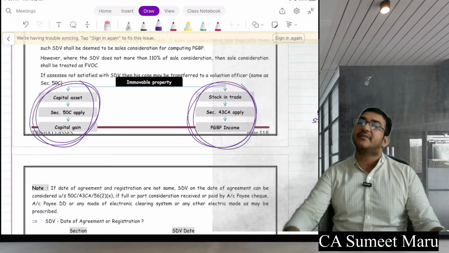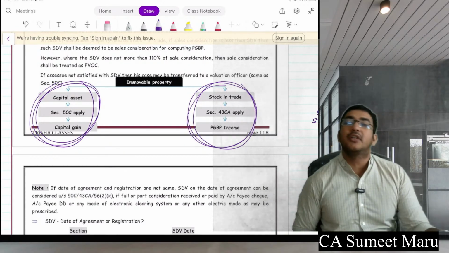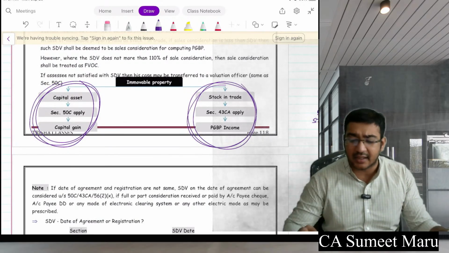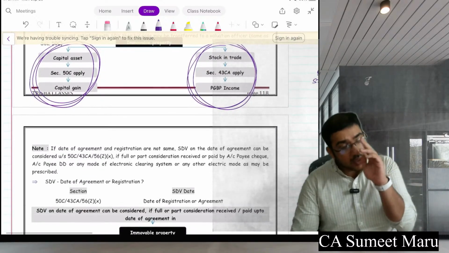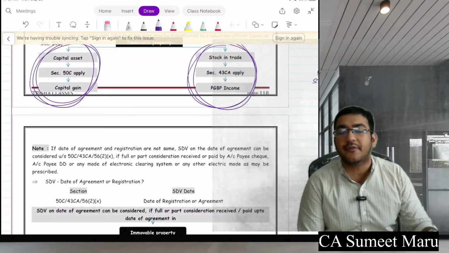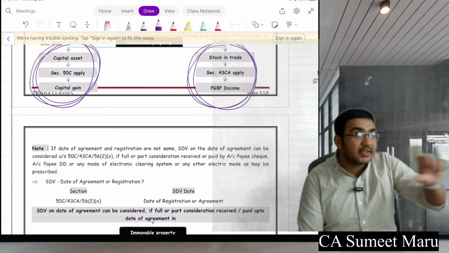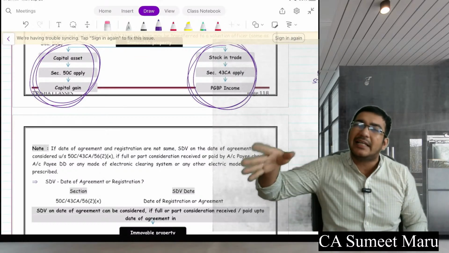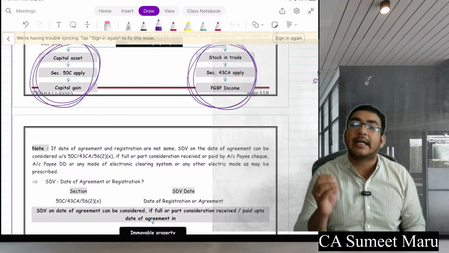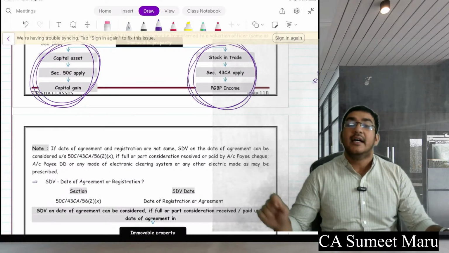And also the difference, if this difference is above 50,000, 56(2)(x) will also come in the hands of the receiver, and he will also get all this taxed. So we have seen a beautiful example of Hari which covers both the situations and makes you understand very clearly. Second thing, generally we will see stamp duty value as on date of registration, but if you receive any advance by account payee cheque, all of these words are important. Account payee cheque, or NEFT, RTGS, or any direct bank transfer. If you have received any advance on the agreement date, then we'll consider the SDV as on agreement date, or generally we'll consider the SDV as on date of registration.